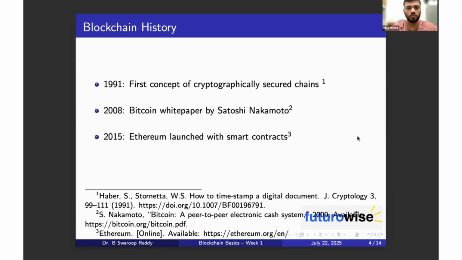Since the Bitcoin blockchain came into the picture, different kinds of blockchains have come into existence. All of them had different purposes or some additional advantages over the Bitcoin blockchain.